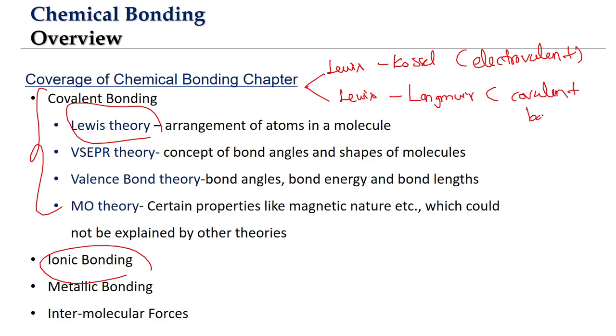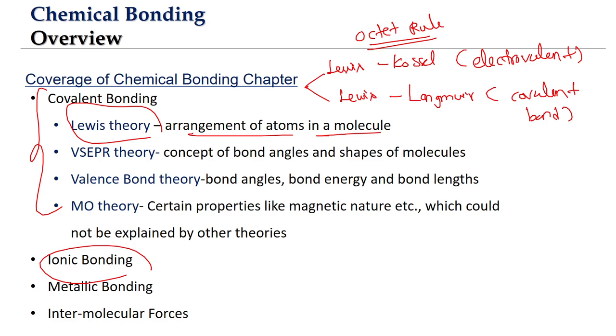The Lewis theory is based upon the idea of the octet rule. Basically the Lewis theory talks about why atoms are combining. Obviously the reason is so that the atoms can reach the octet arrangement. Also with the help of Lewis dot structures, we will be able to understand how the atoms are arranged in a molecule, meaning which atoms are bonded to which other atoms and things like that. So the Lewis theory is what?